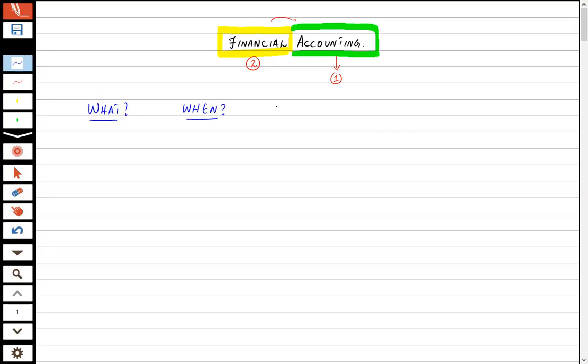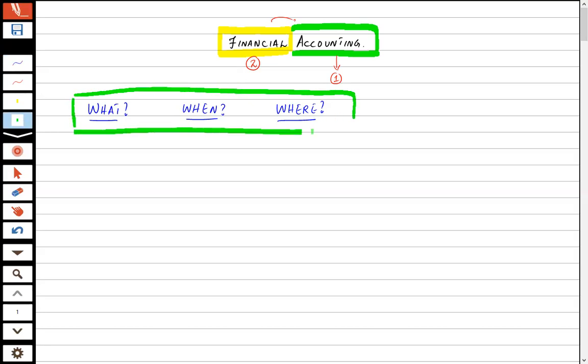And the third question is where accounting is done. Obviously, accounting is not done in our homes. So what is the place, for whom is accounting done? So that is the what, when, and where. These three are the three W's, three questions of accounting.